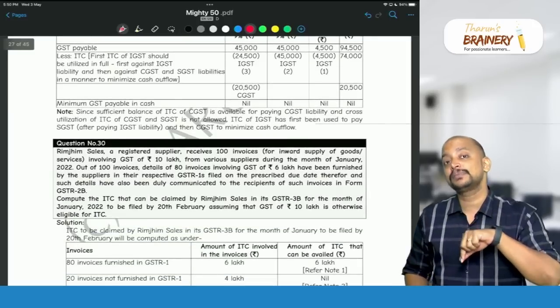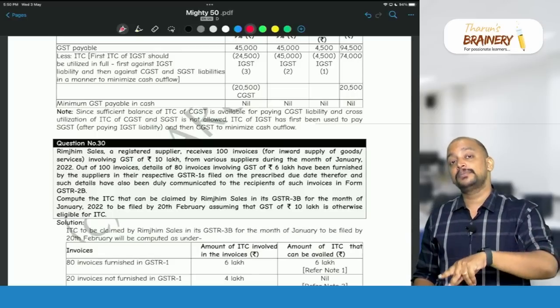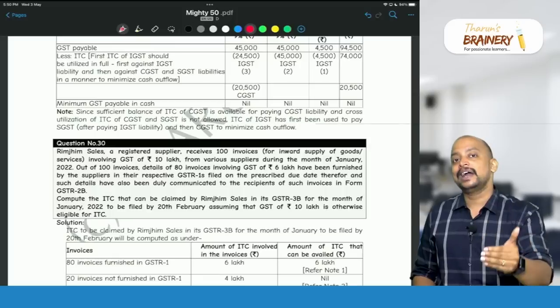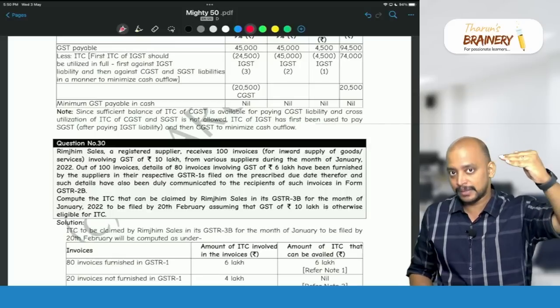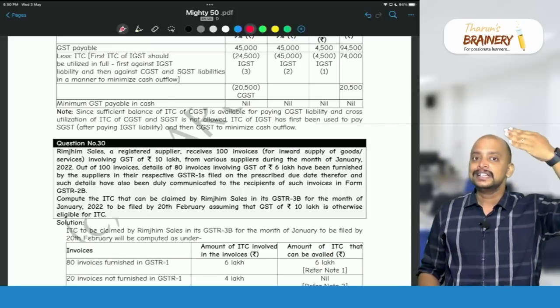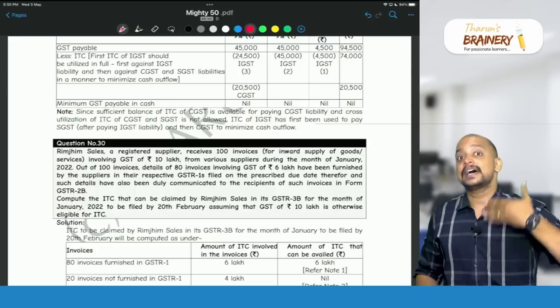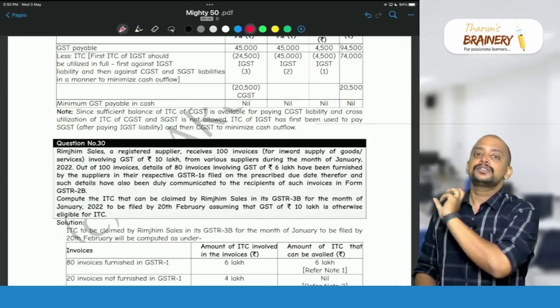Suppose there is RCM liability, what do we need to do? That RCM liability we should always pay by cash, and first we need to take statement 1, FCM liability minus input tax credit. Then net liability under FCM, add RCM liability, then only we will get the total liability,